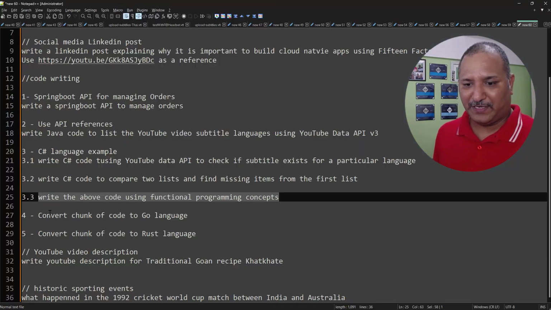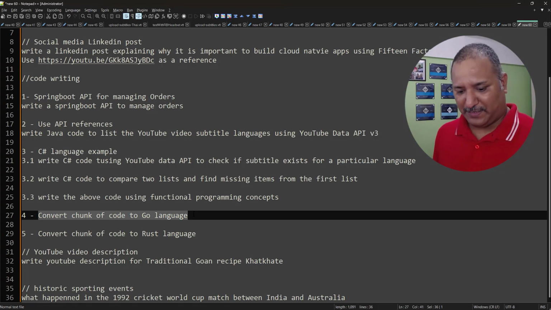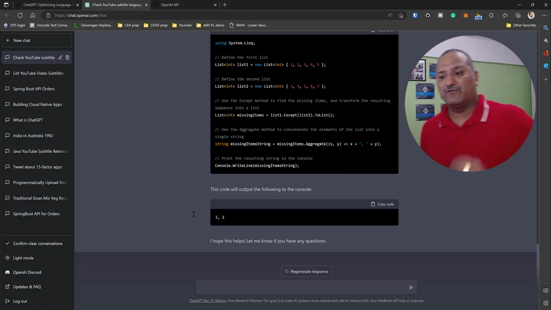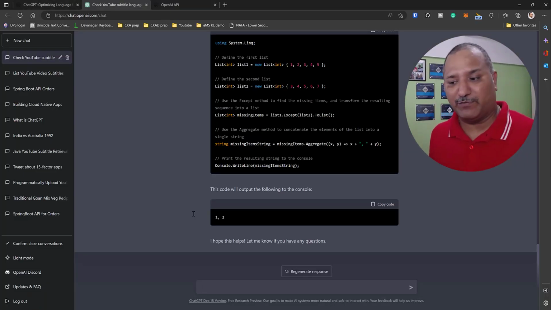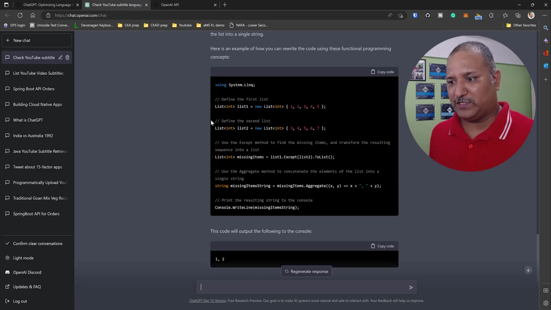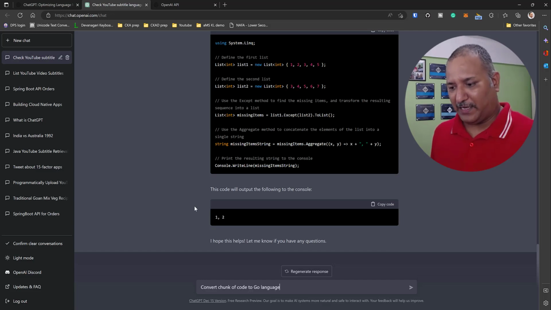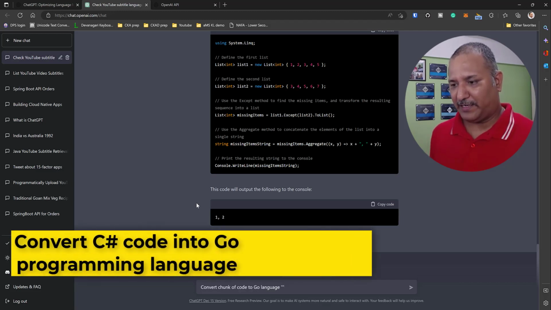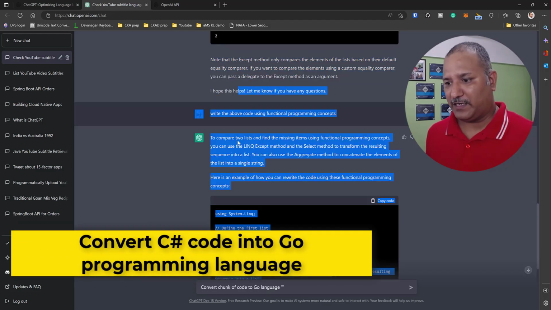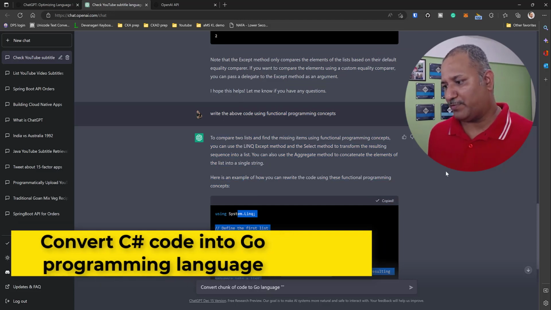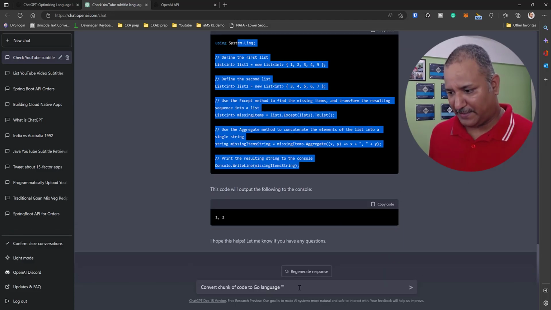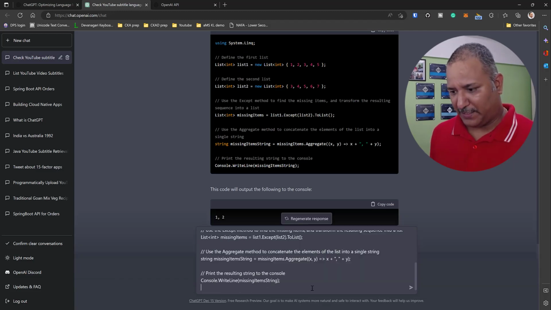So far so good. Now I want to ask it to convert this code into a different programming language. Let's say the same code that we have, which is written in functional programming, I want to ask ChatGPT to write it in Go language. So I can copy this code here. Let's use the copy code feature and then paste it and just close these 3 quotes.